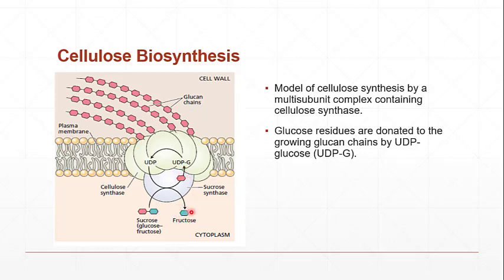Fructose will be released into the cytoplasm, and UDP glucose is incorporated into the growing polysaccharide chain, and UDP is coming back toward the sucrose synthase catalytic site, and it will be again incorporated along with a glucose residue to make UDP glucose. So this is the simple model of cellulose synthesis which we have studied.